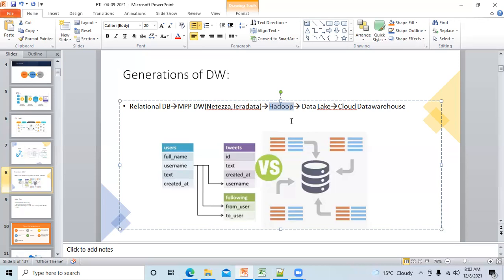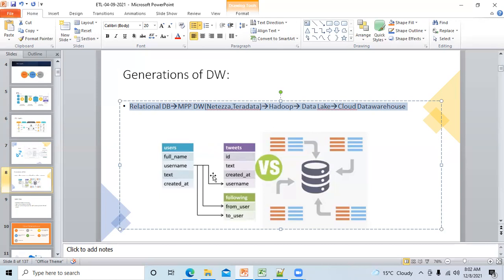After Hadoop, you have nowadays the data lake. Data lake we will discuss after some time. And then you have cloud data warehouses. You all might have heard about cloud data warehouses. You have Google Cloud Platform, Microsoft Azure, Amazon and all those things. So this was like a journey. Sometimes they used to ask this kind of question, so that's why, at a very high level, I thought I would share it with you guys. You should know how it has evolved with time, the different data warehouses and databases, and the reason why it has moved from one to another.